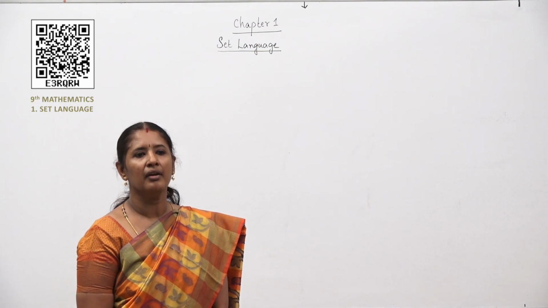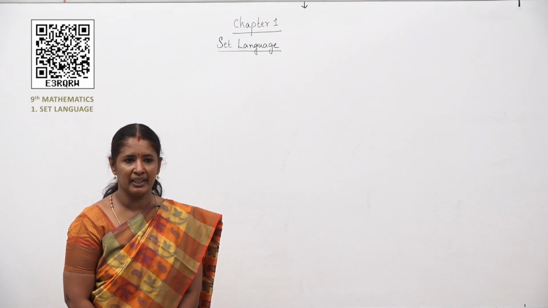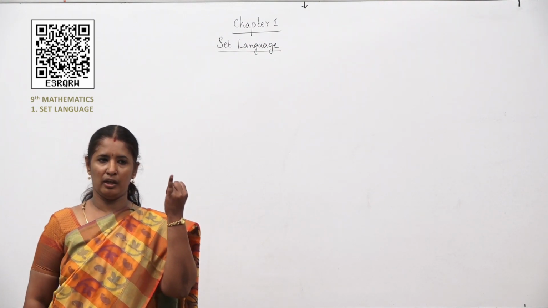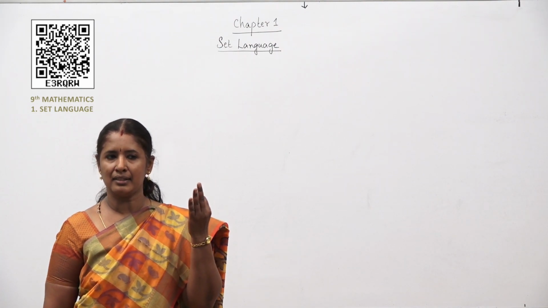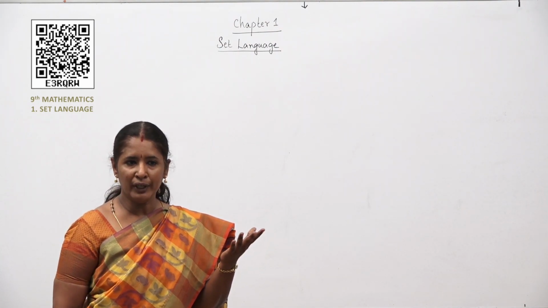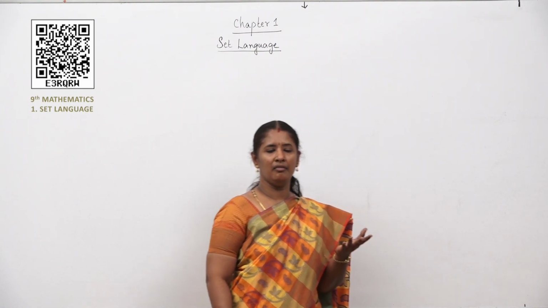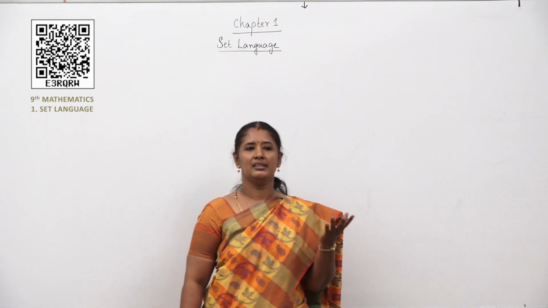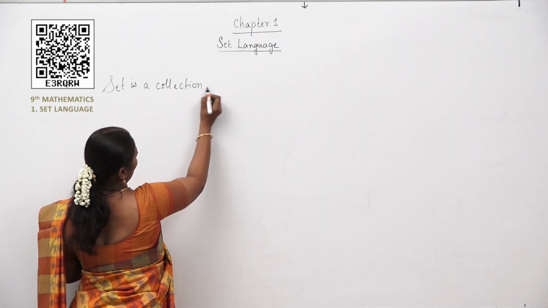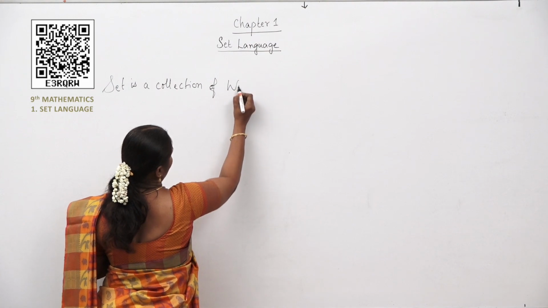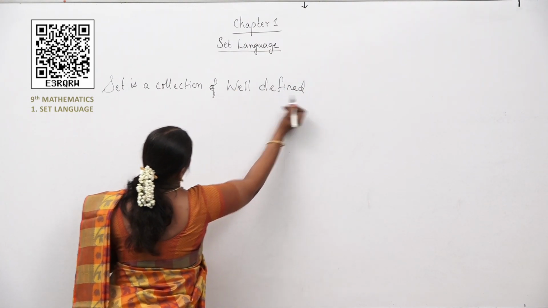In daily life we come across various collections of objects like a collection of stamps, a collection of books, a collection of coins and so on. We do, don't we, children? Yes. Now, the mathematical way to represent these collections is called a set. What is a set? A set is a collection of well-defined objects.